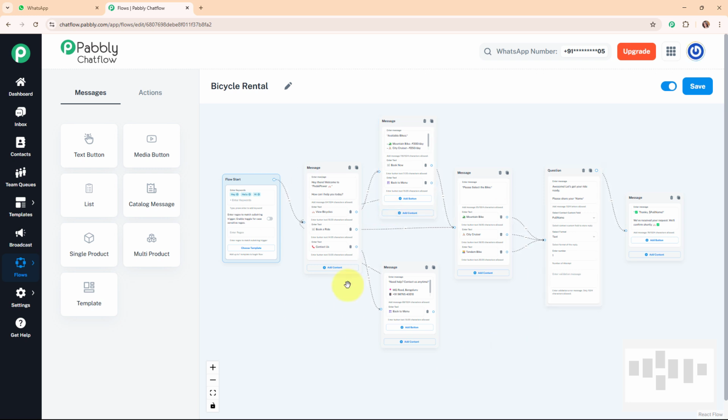Alright, so here on my screen you can see the chatbot that I've already created for my bicycle rental business using Pabbly Chat Flow, that is an all-in-one WhatsApp communication platform. Firstly, in this video, we are going to see the working of this amazing chatbot by simply sending a WhatsApp message to my WhatsApp number. To see the working of this chatbot, let me take you to my WhatsApp account.